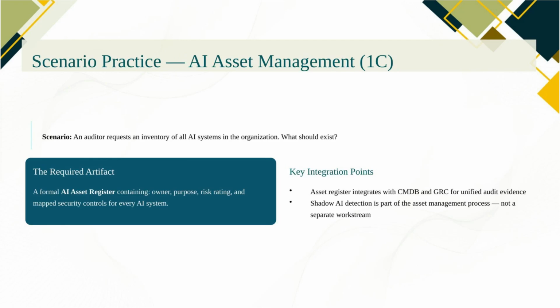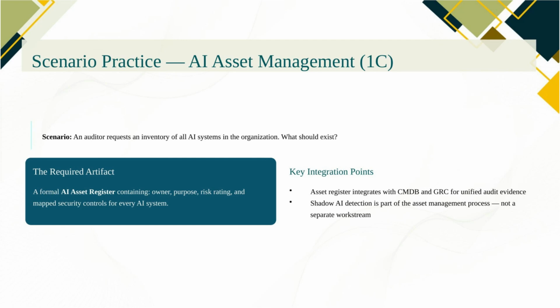Here's the scenario. An auditor asks your organization for an inventory of all AI systems in use. What should already exist? The answer is a formal AI asset register, one that captures every AI system with its owner, its purpose, its risk rating, and its associated controls. If that register doesn't exist, or if it only covers officially approved AI systems but not shadow AI, then the organization has a significant governance gap.